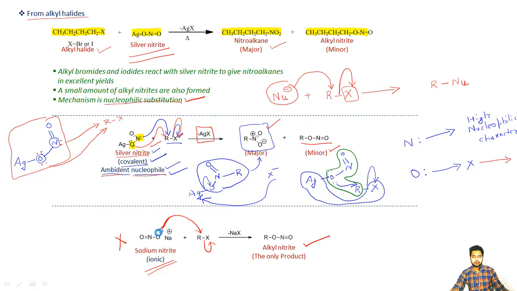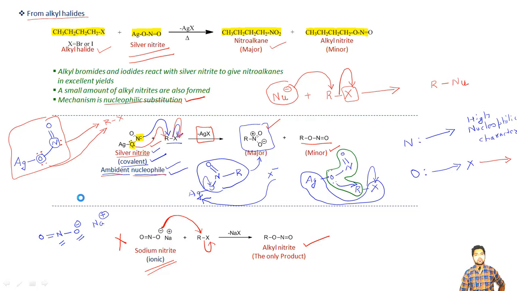So we can also understand this by saying, let us say this is my sodium nitrite: oxygen, double bond nitrogen, single bond oxygen negative here and Na positive here. Now you may say that the ONO here also contains the oxygen atom as well as the nitrogen atom, so why is it not acting as an ambident nucleophile?